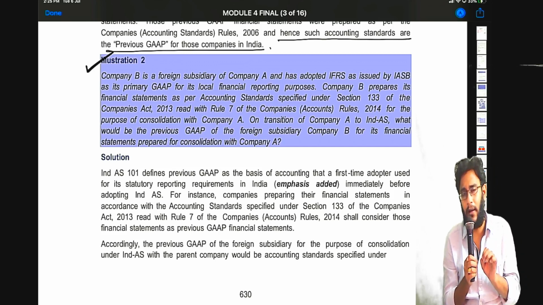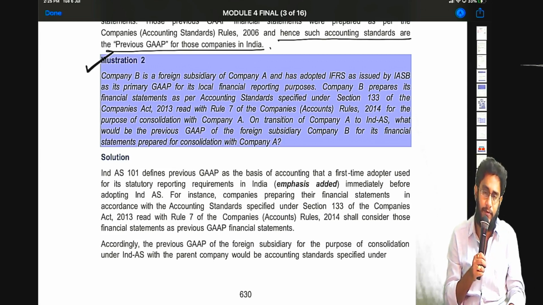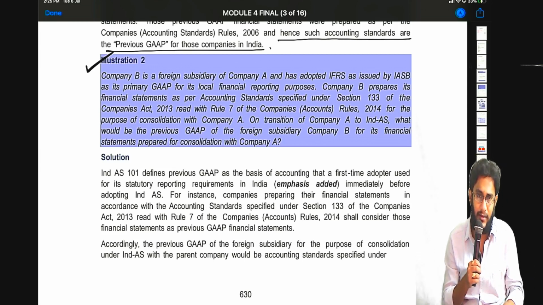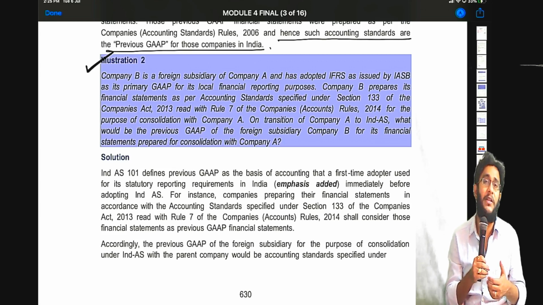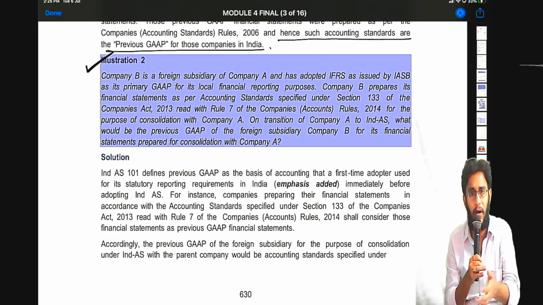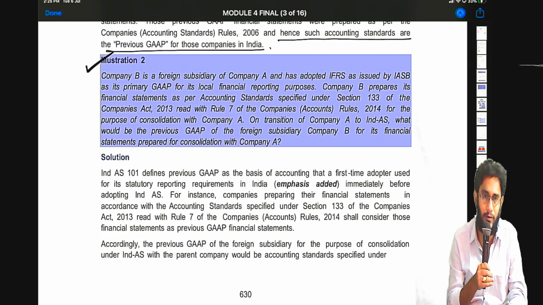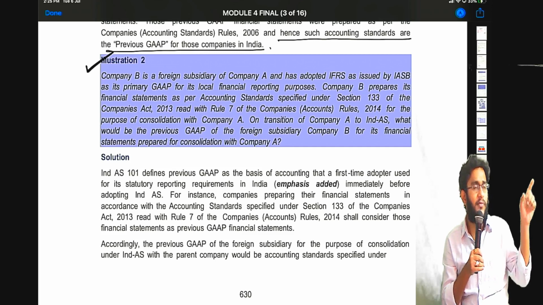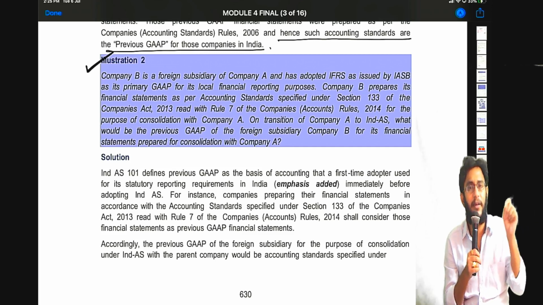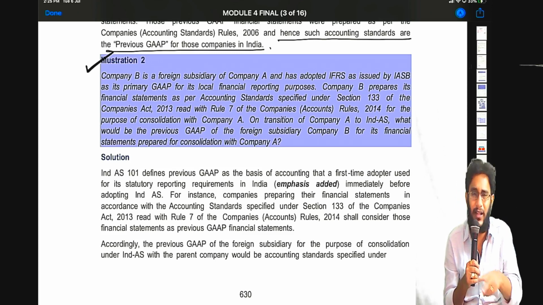Now what happened? This Company A, which is in India, has migrated to Ind AS. Now they have to prepare Ind AS. Now you must remember, when a company is preparing its financial statements under Ind AS, its subsidiary and all its associates and joint ventures also have to prepare under Ind AS. You know that. So this foreign company's financial statements also will be hereafter converted as per Ind AS, and then only consolidation will be done.